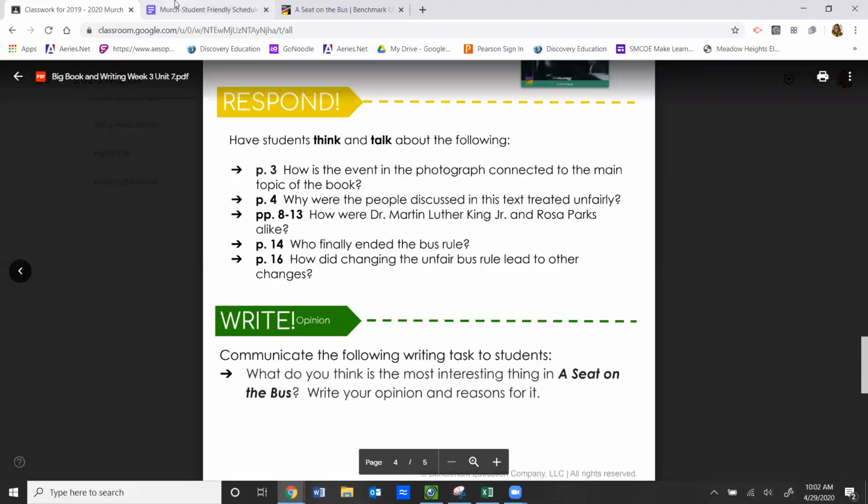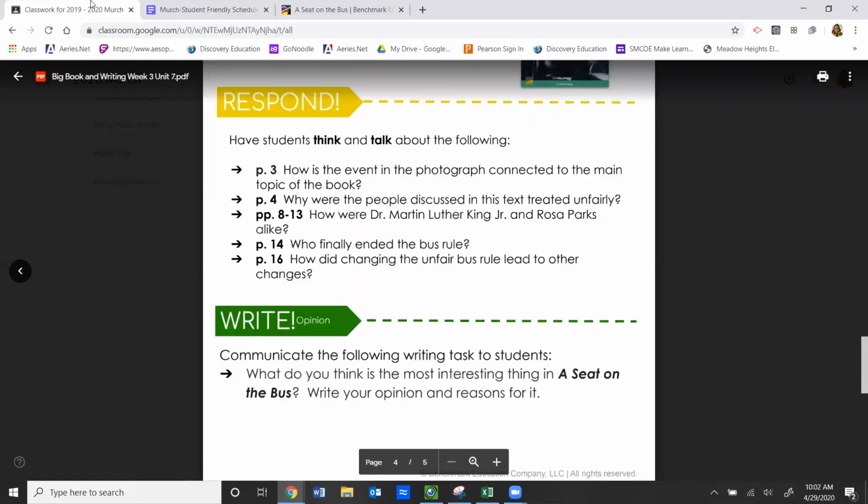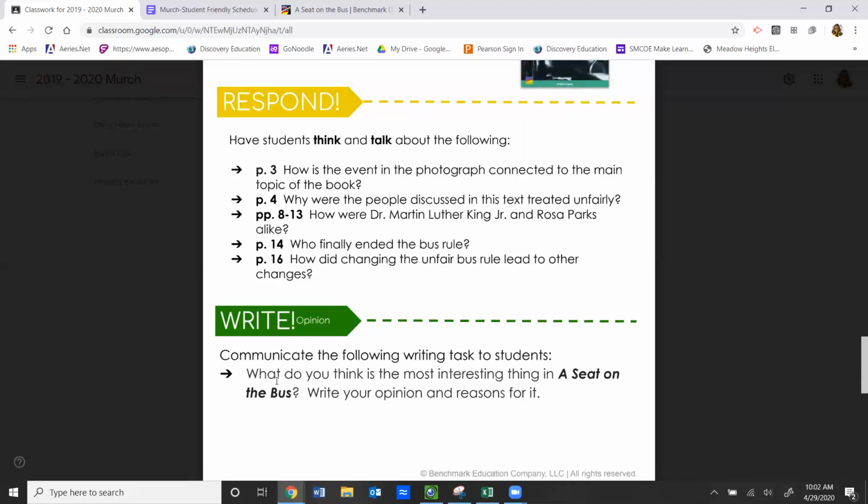Okay, now let's go back to our schedule and let's take a look at the writing for today. It says, what do you think is the most interesting thing in A Seat on the Bus? I'm also going to go back to see what the writing was here just to make sure there weren't any more directions. So I want you to note this is your opinion. What do you think is the most interesting thing in A Seat on the Bus? Write your opinion and reasons for it.